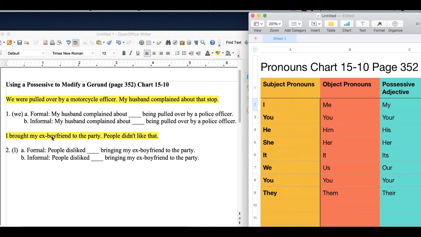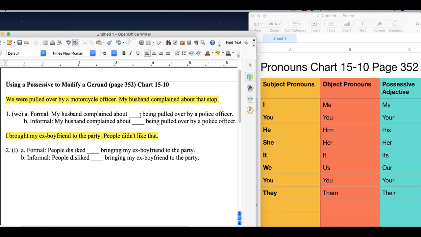So the exercise gives you the subject pronoun. It pulls it out of this sentence. And then it goes to what we can use as a possessive adjective. We'll use that when it's formal, and we'll use the object pronoun when it's not formal. So here it is. My husband complained about, if I'm going to put it in the formal sense, go look at the possessive adjective. And what do you see?